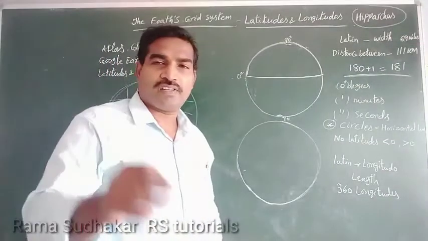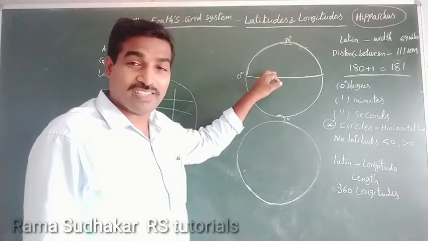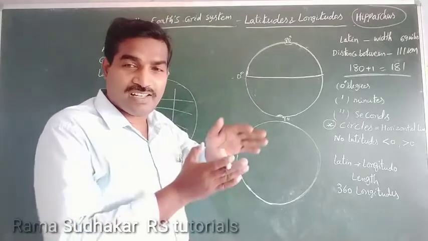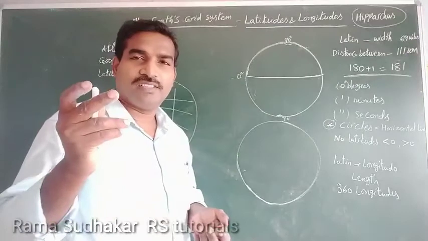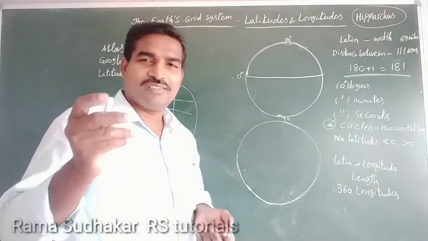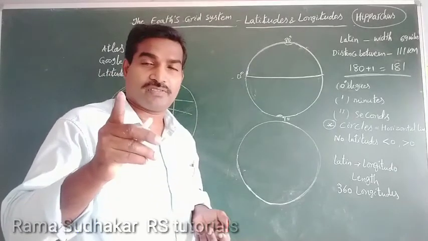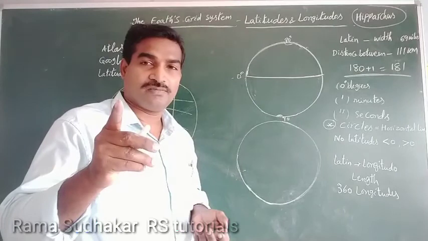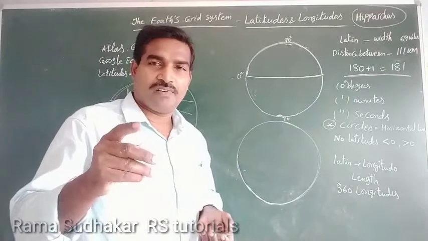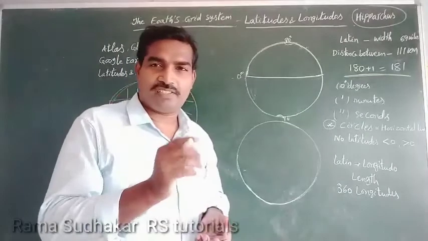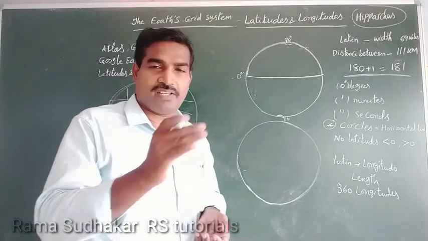Next, what is the distance between one latitude and the next? It is 111 kilometers. Similarly, in miles, the distance between each latitude is 69 miles.